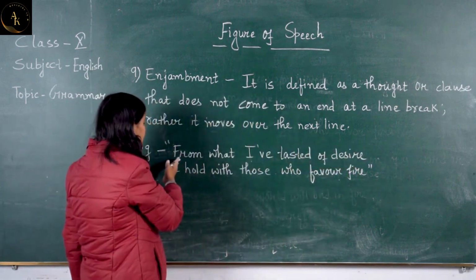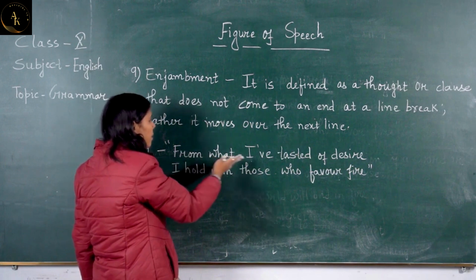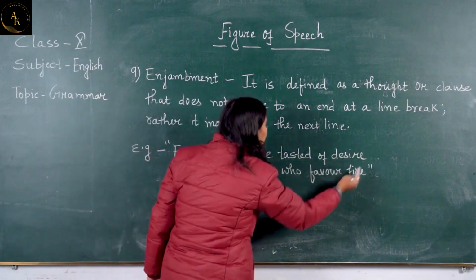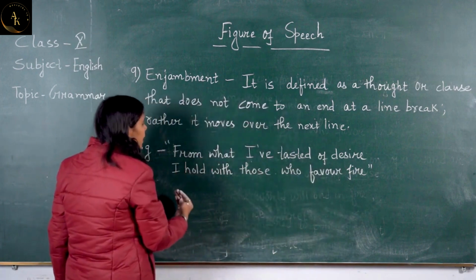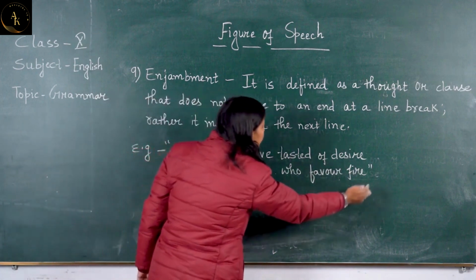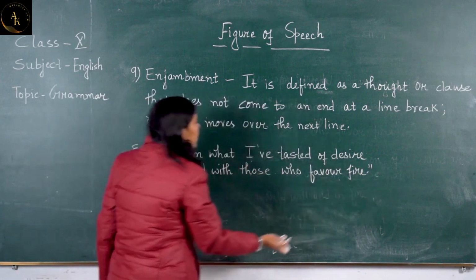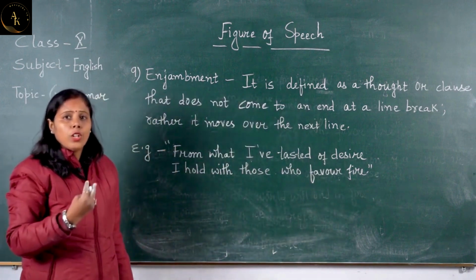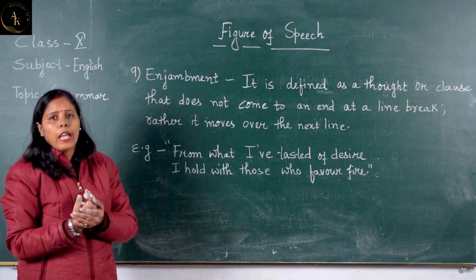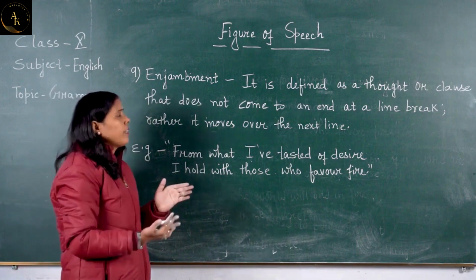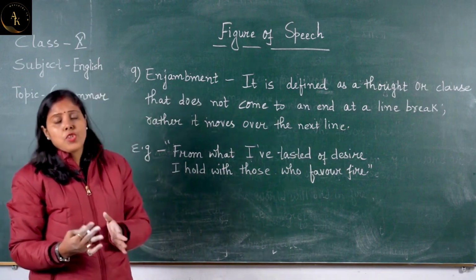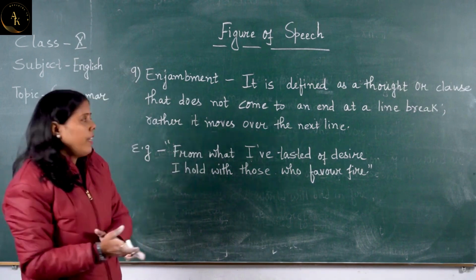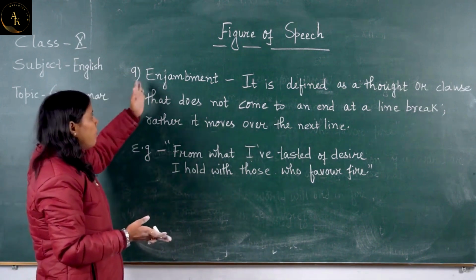The line is not complete here. यहाँ पे ये sentence जो है वो complete नहीं होता, बल्कि वो next line में जाकर complete होता है. अगर इस तरीके से किसी poem को लिखा जाता है तो हम कह सकते हैं कि poet ने जो poetic device, जो figure of speech, जो literary device actually इस poem में use किया है, वो है enjambment.